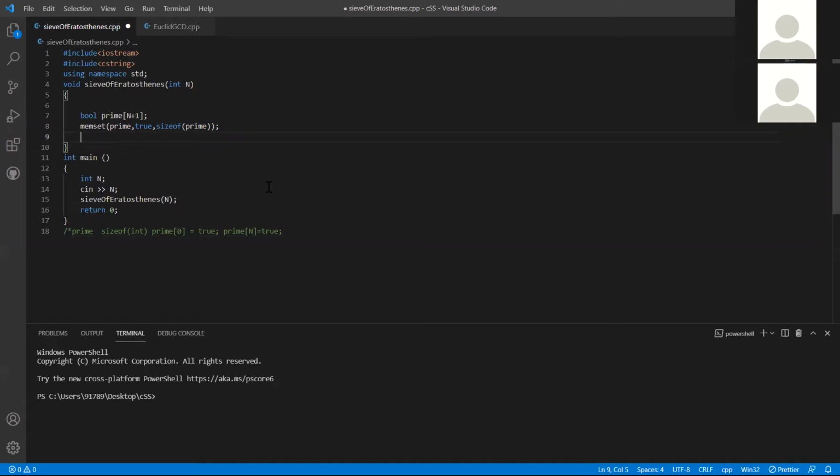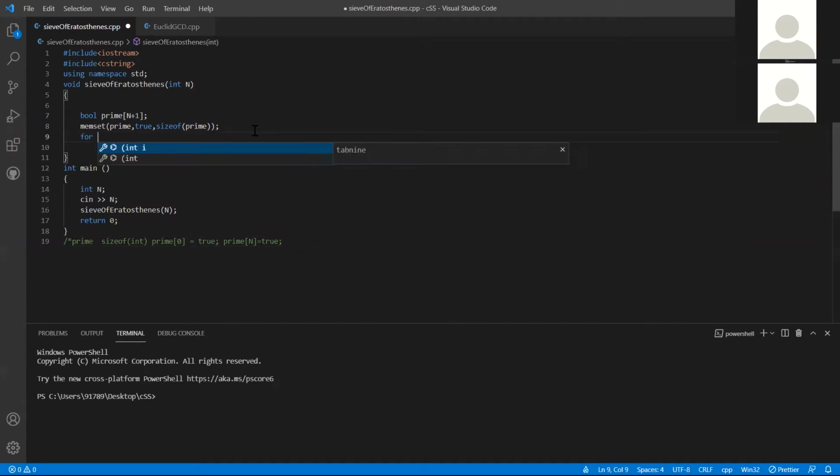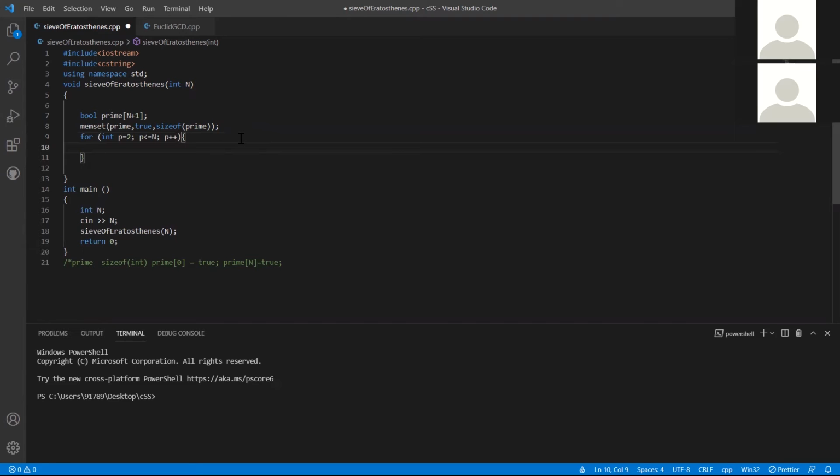Okay, so the next step. In this for loop, I'm going to iterate over every element, right? Now let's say in my first iteration, like I said, we are going to cross off all the multiples of 2.